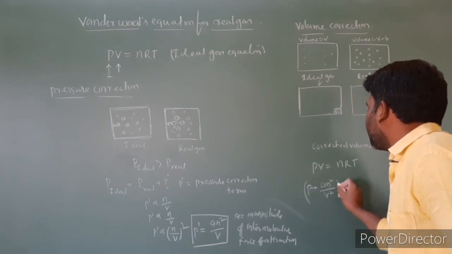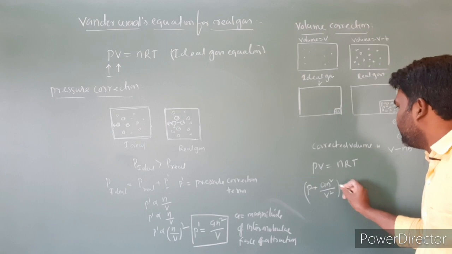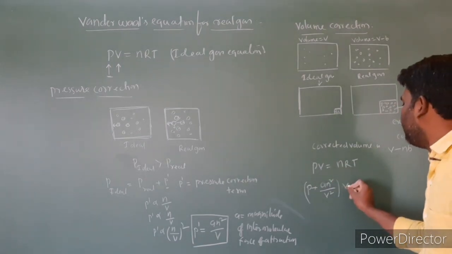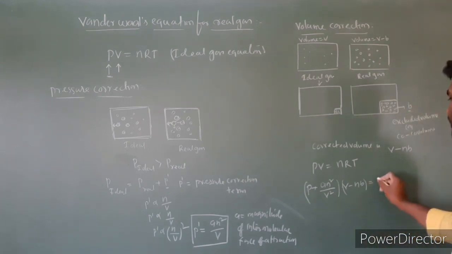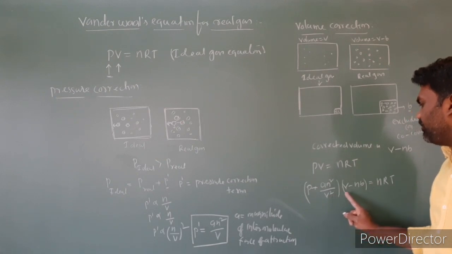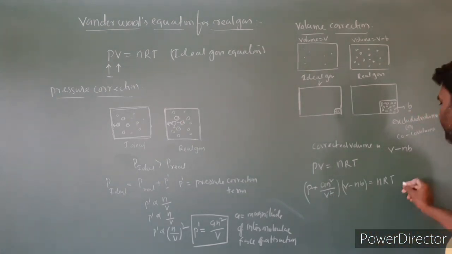So this is the pressure correction. Plus the volume correction, we write V minus nb, is equal to nRT.